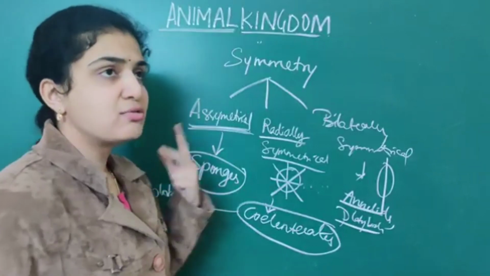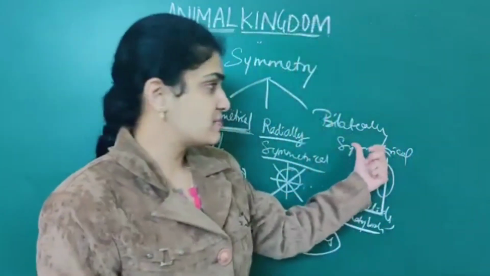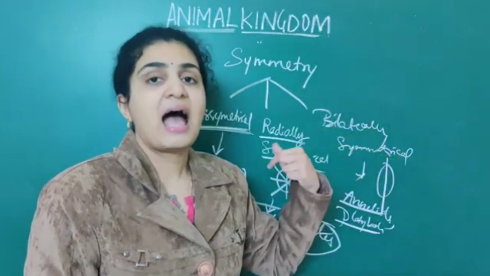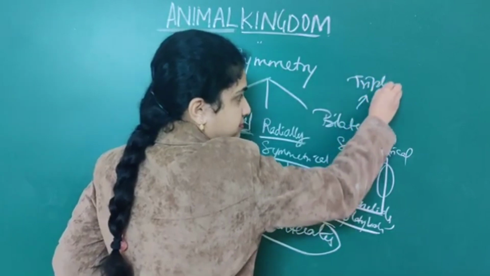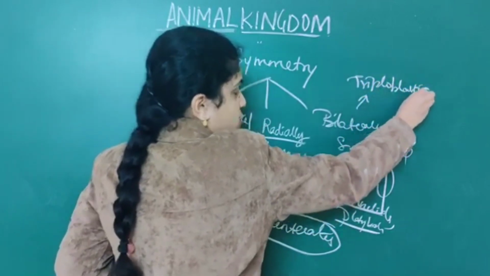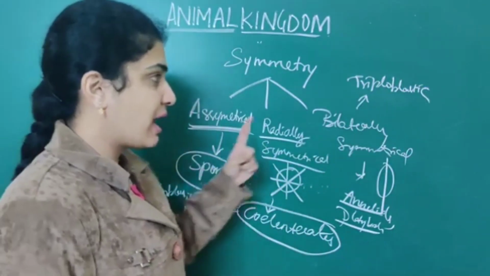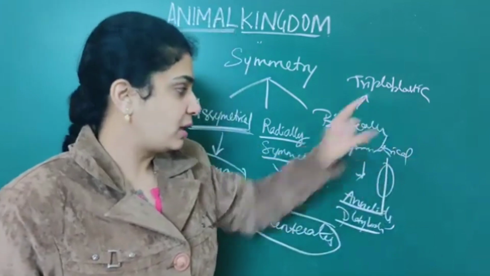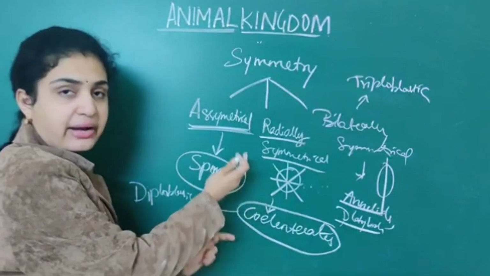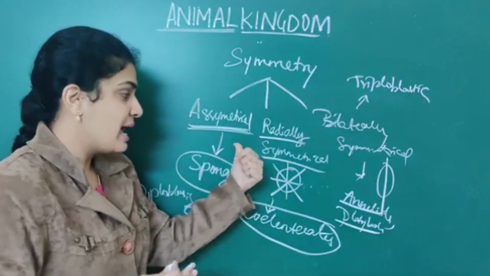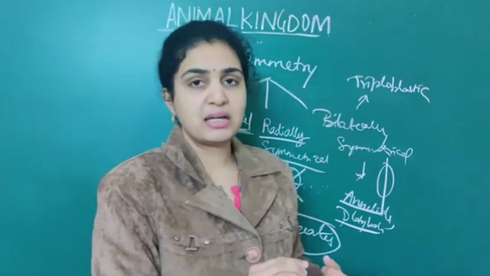Diploblastic means they have two layers, ectoderm and endoderm. The rest of the organisms are bilaterally symmetrical as well as triploblastic, annelids and all. Only one phylum, coelenterates, is radially symmetrical as well as diploblastic. Asymmetrical means only sponges. So you should remember the classification like that.